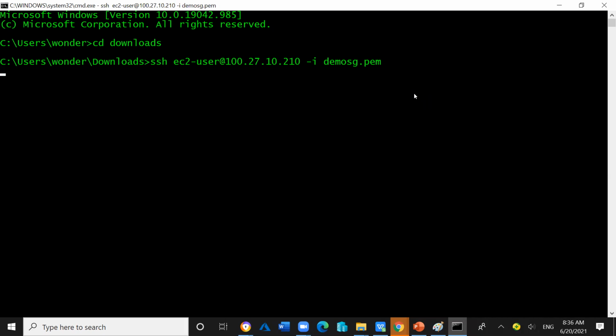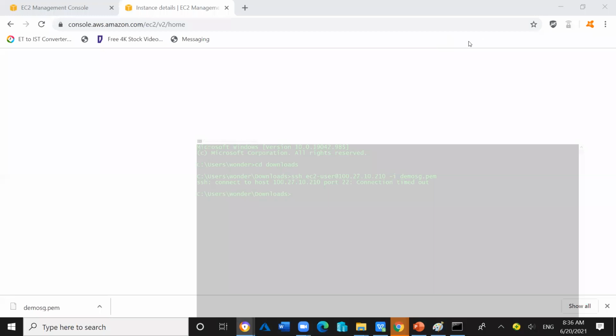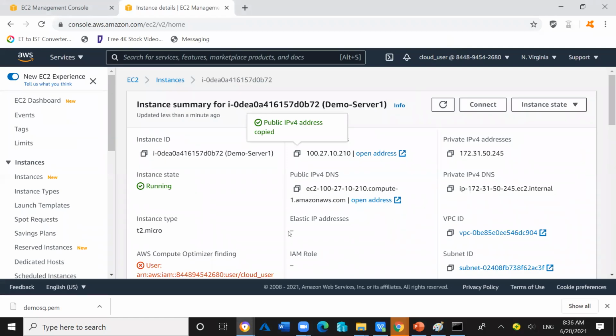The connection will not be established because in the inbound port rule of the security group, we have not done the allow entry of the SSH. It will time out after some moment. Yes, now you can see it is timeout. So now we will change something. We'll add the entry of the SSH inside the security group.